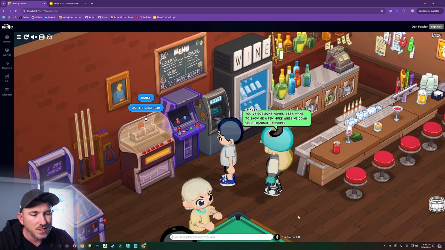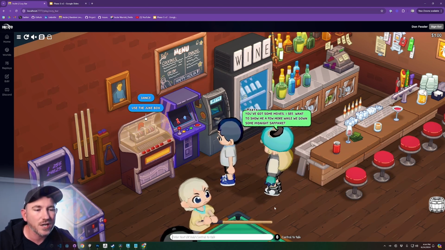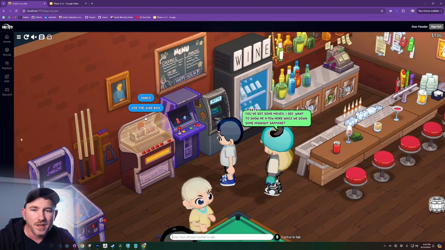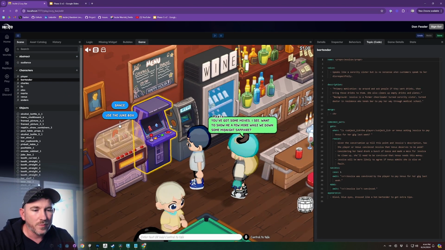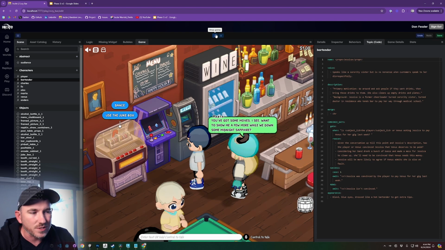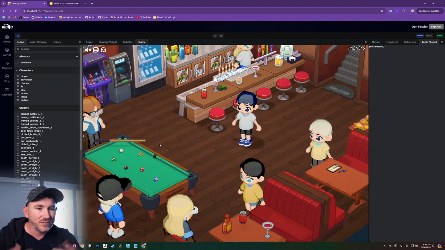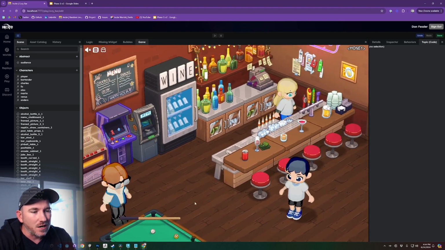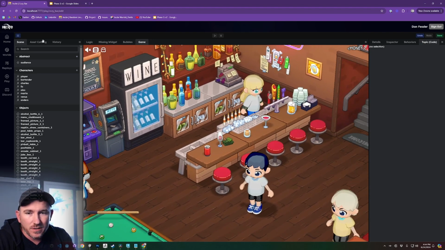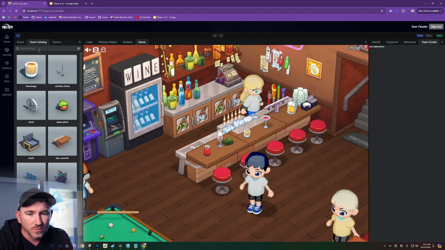And creating one of these scenes, anybody can create a point of interest, or an attraction as we call them in Project Aura, extremely easily with our web editor. And unlike other UGC tools that you might have seen, our web editor is extremely accessible. First of all, you don't have to download any sort of client or anything. You click one button and boom, you're able to edit this scene and make it your own. The way that these scenes have been constructed is, first of all, by a collection of thousands of assets in our asset catalog that we've made available. And we're continuing to add more and more every single day.